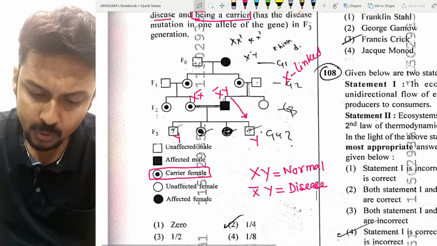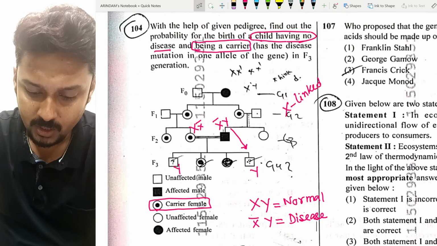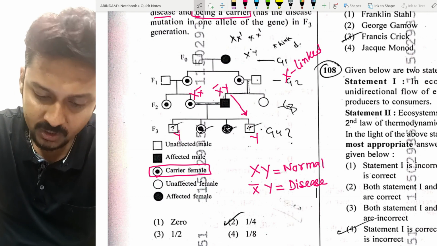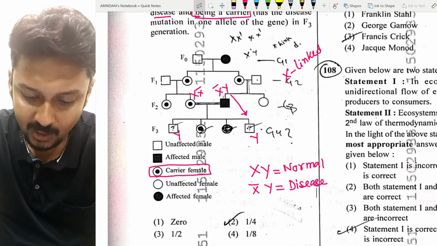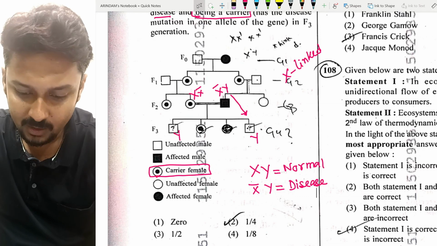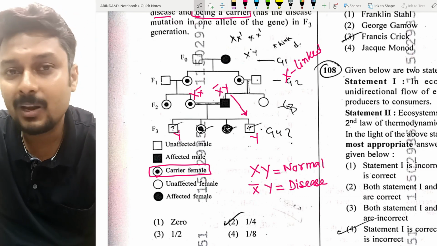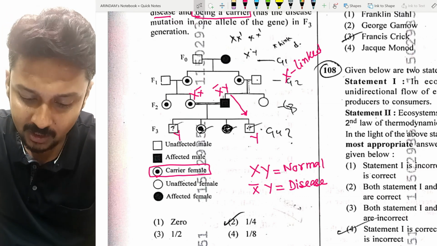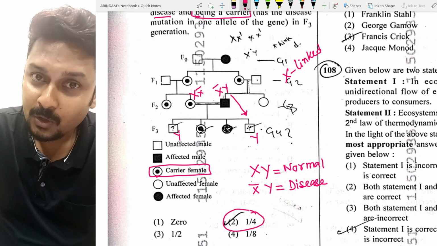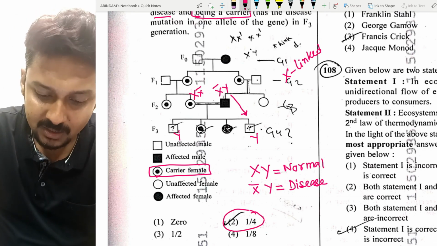Total number of children is 4. And out of the 4, if we do the cross, you will see that one of the girls will have the disease and one of the girls will be a carrier. So the carrier option is 1 by 4. Out of the 4 members, one member will have the disease.